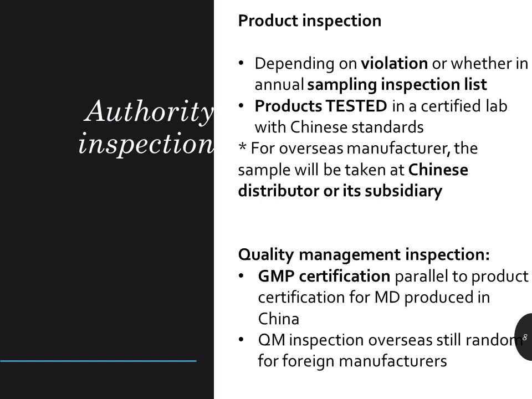It is very similar to 21 CFR Part 820, the Quality System Regulation at FDA. The inspection could be random and often occurs remotely. If the overseas manufacturer has a Chinese production site as a Chinese manufacturer, Chinese Good Manufacturing Practice, GMP, has to be fulfilled and certified, which is like ISO 13485.